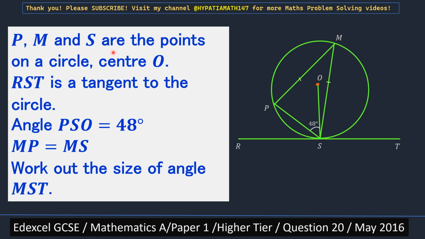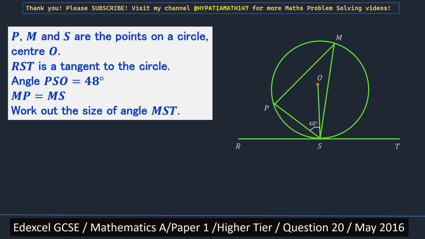So P, M and S are points on a circle, center O. So that's P, M, S, and the center is O. RST is a tangent to the circle, so this is RST. Angle PSO is 48 degrees, and MP equals MS. We have to work out the size of angle MST. So MST, that's this angle.